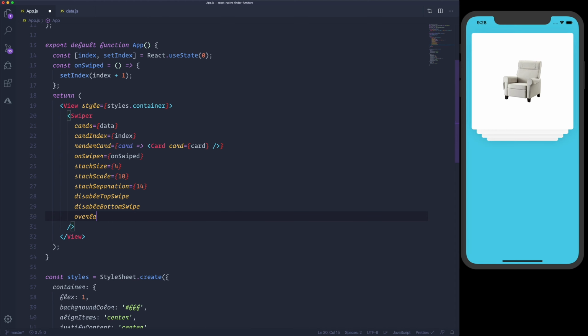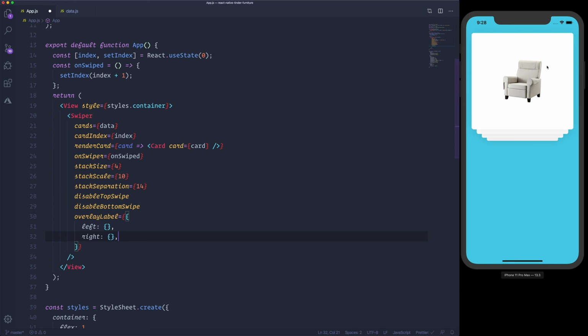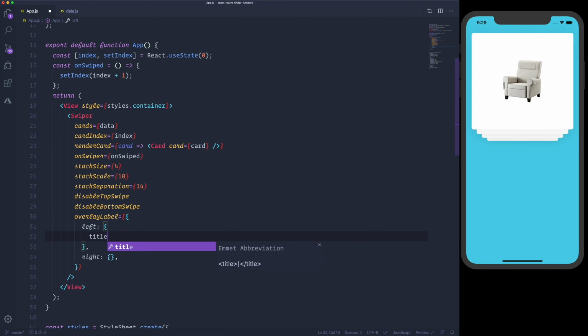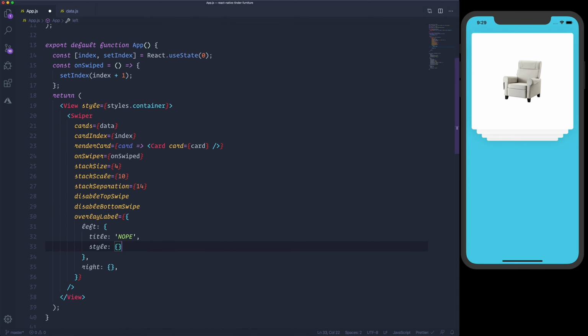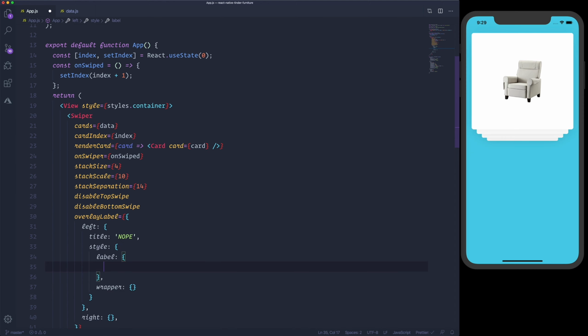The overlay labels is a property that we can send to the swiper component, and here we will have a left and a right. But if you're using the bottom and the top, you can also specify the bottom and top here. But in our case, we'll only need the left and right, so I'll remove the bottom and the top. And for the left, I would like to say "nope" as a title. And for the style, we can pass different style properties for the label and also for the wrapper. For the label, we would like to have a background color of red.